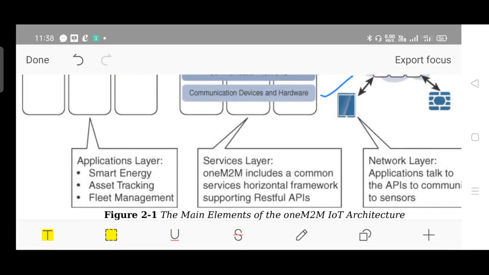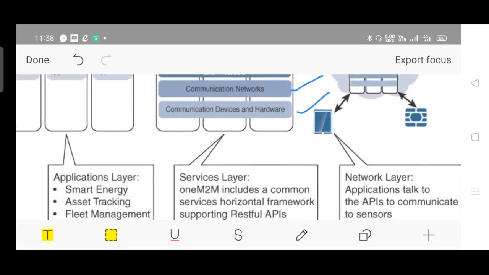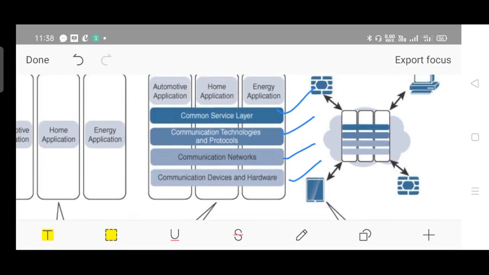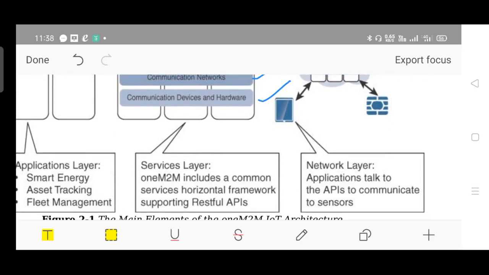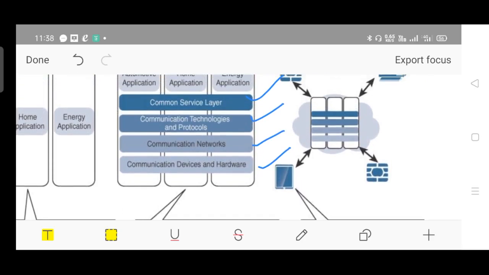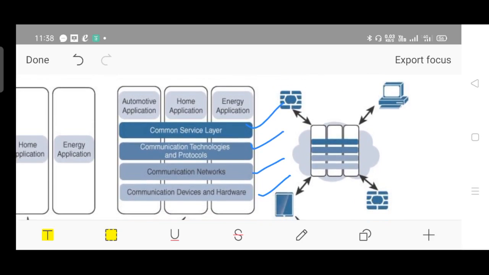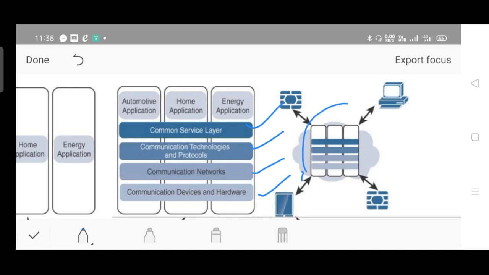oneM2M includes a common service horizontal framework supporting RESTful application programming interfaces or APIs. Finally, we have a network layer. Here in the network layer, the concept of node, server, system, or application comes into picture. The same thing you considered earlier at phase 2 is marked over here. So they are connected to servers, end systems, storage devices, smart devices, or cloud, whatever.